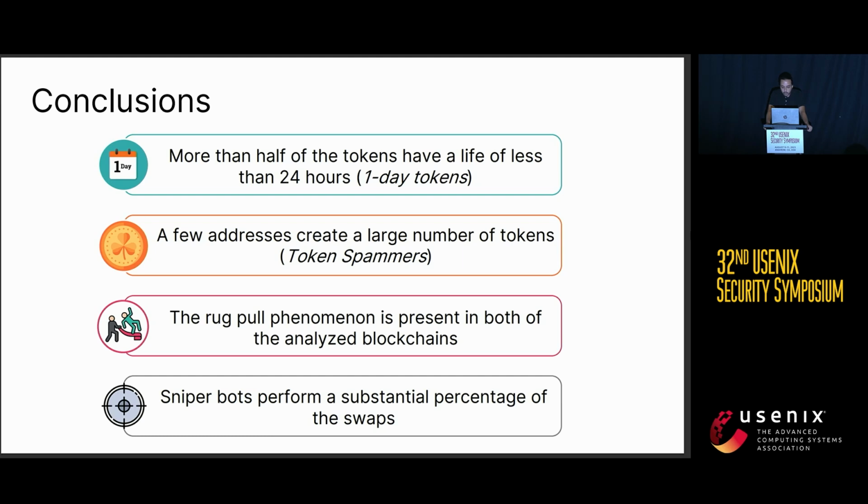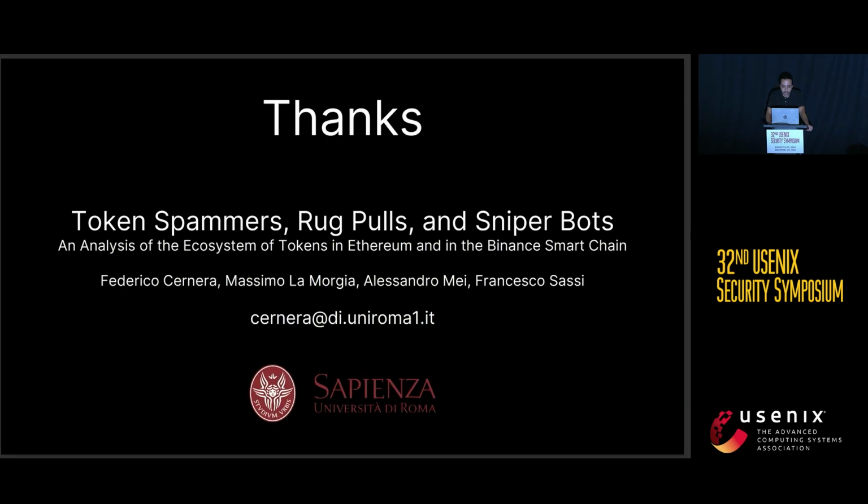Now, the main reason these rug pulls are successful is that there are sniper bots who buy any token that has been created on the blockchains, and in fact they perform a substantial percentage of the swaps. And that's it.